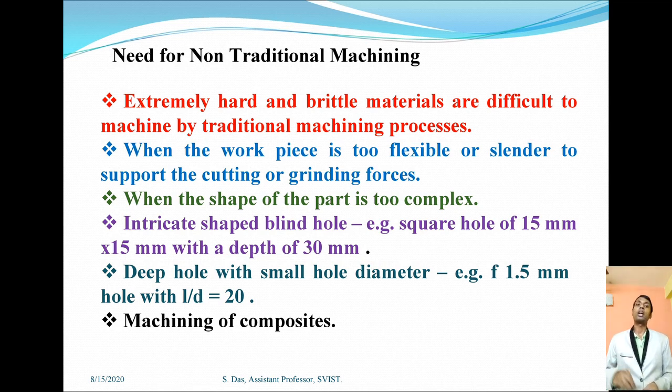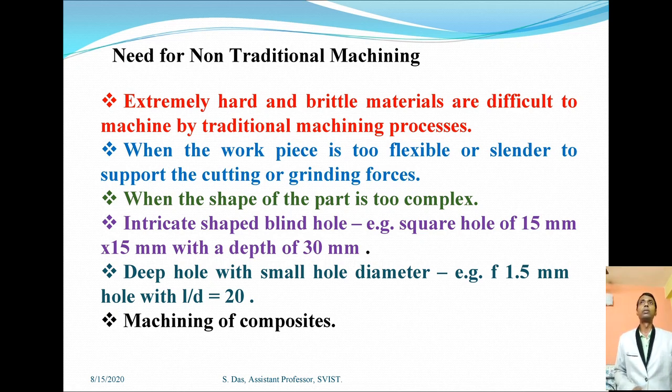A deep hole with small diameter is not possible in the traditional machining process, so the main answer is the non-traditional machining process. Machining of composite material is obviously done by the non-traditional machining process. So these are the basic needs of non-traditional machining processes.